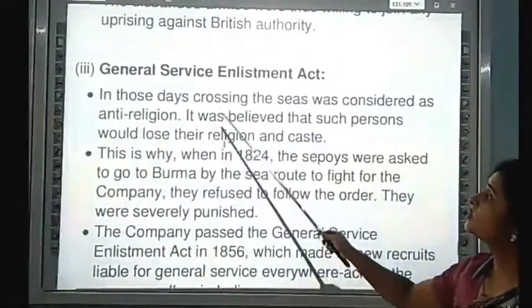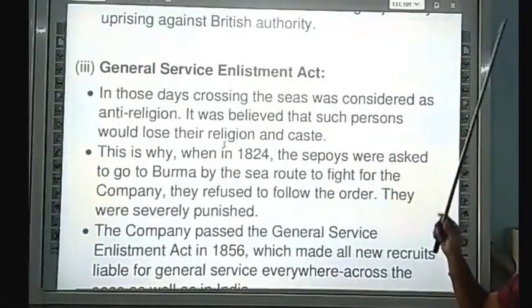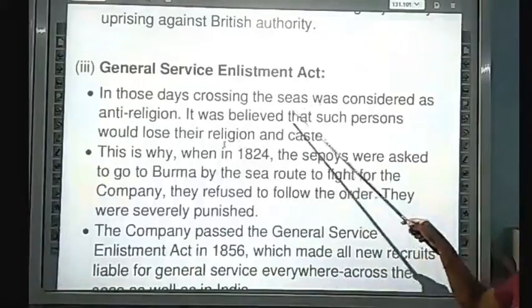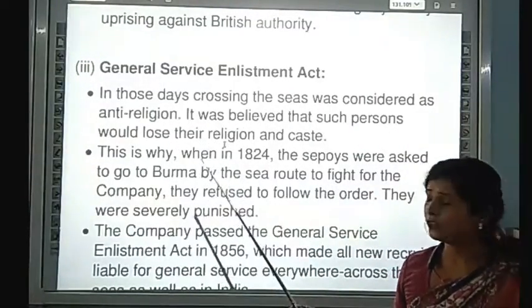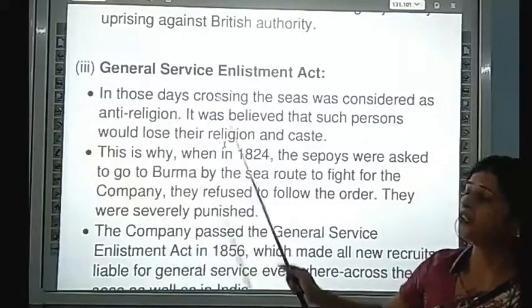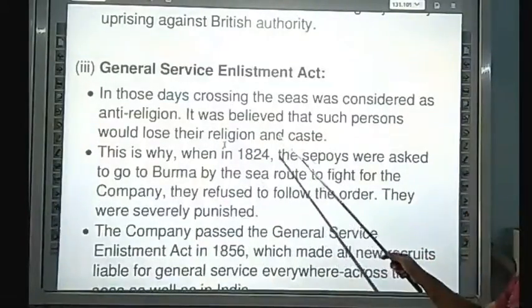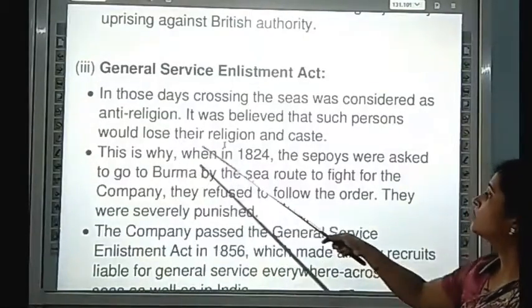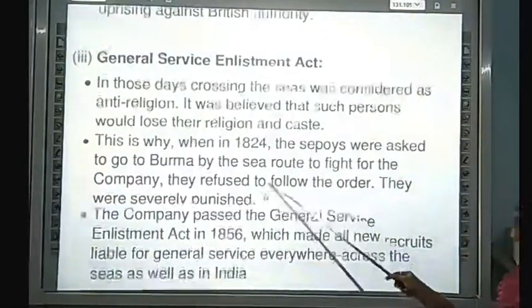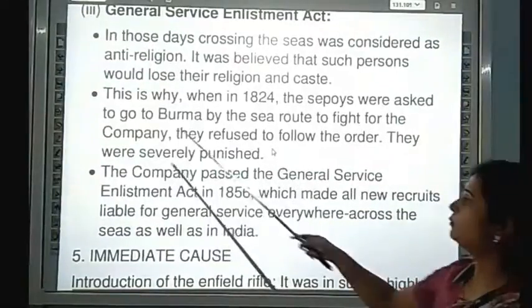Now, the third point is the General Service Enlistment Act. In those days, crossing the sea was considered anti-religious. In India, there was a belief that if we cross the sea, we lose our religion and caste. It was believed that such a person would lose their religion and caste, और बहुत से लोग अपने religion और caste छोड़ देते इस कारण से.